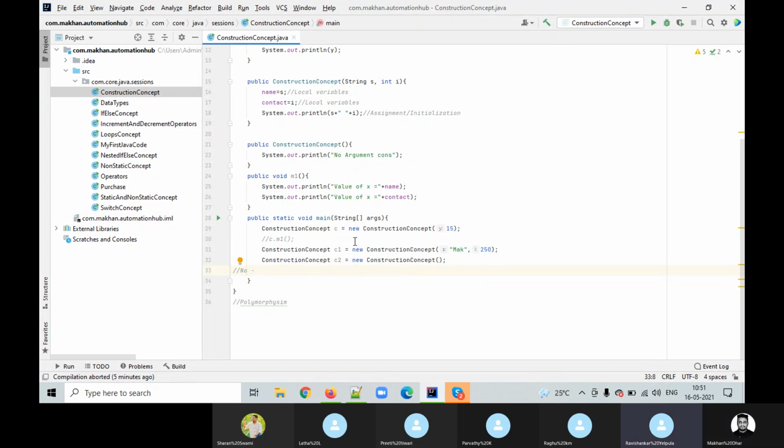Guys, don't go with the doubts. If you have any, please ask, I'll clear. Lata, are you there? Yes, Ravi. Any doubt? No doubts as of now. I'll check with you if I have any doubt.